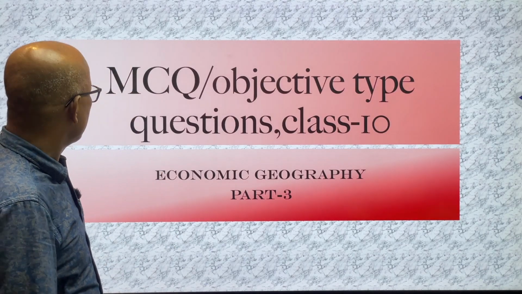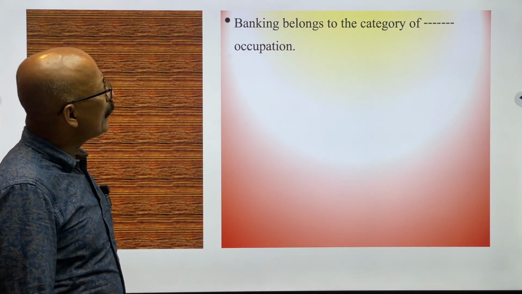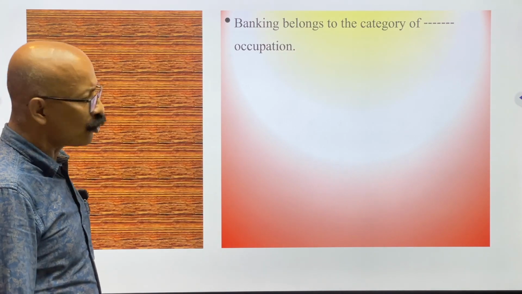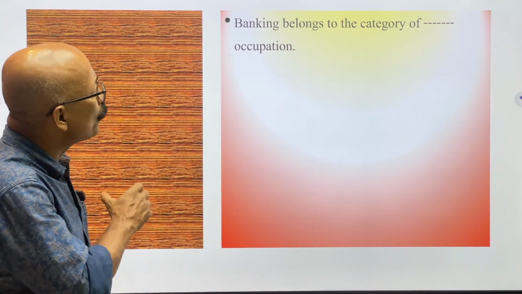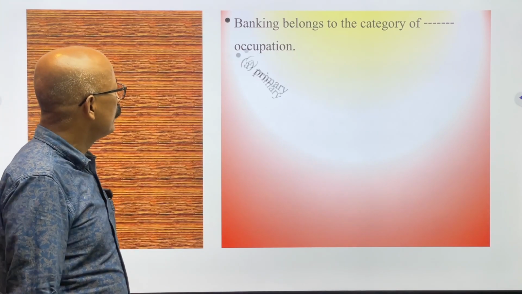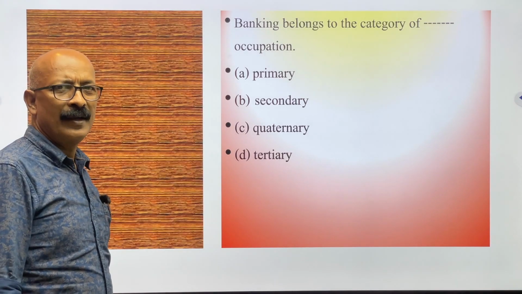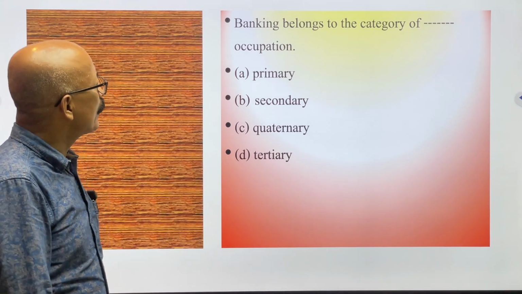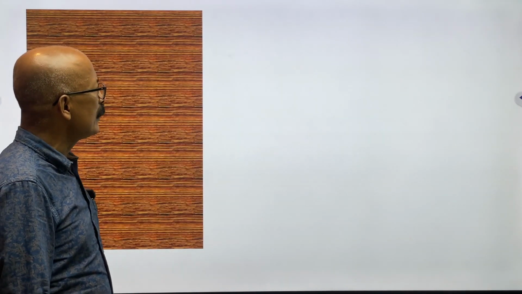So let's start. First question. Banking belongs to the category of dash occupation. There will be some options, and among these options we have to predict in which category banking will fall. This is primary, then secondary, quaternary and tertiary. I think tertiary will be the answer because banking always belongs to tertiary. Yes, tertiary is the answer.